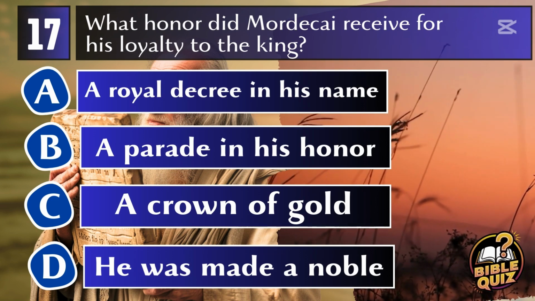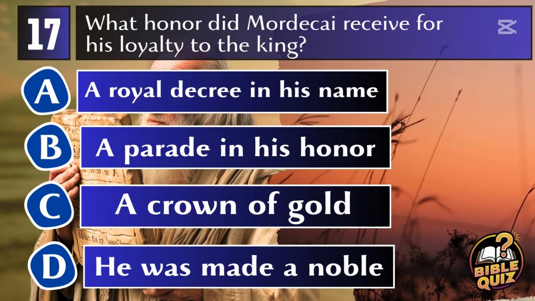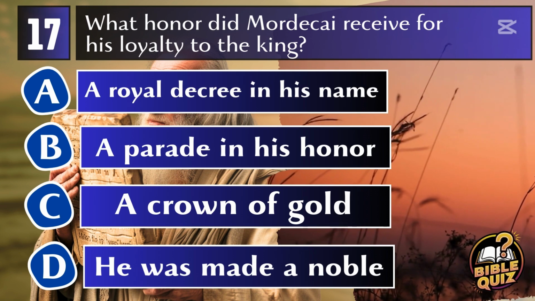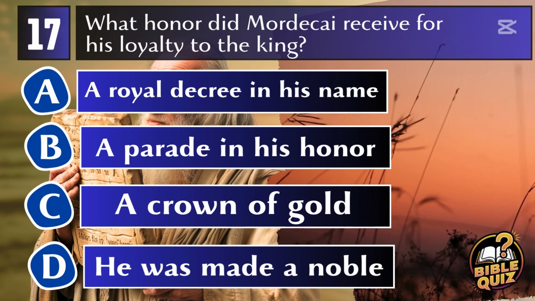Question 17. What honor did Mordecai receive for his loyalty to the king? A. A royal decree in his name. B. A parade in his honor. C. A crown of gold. D. He was made a noble.